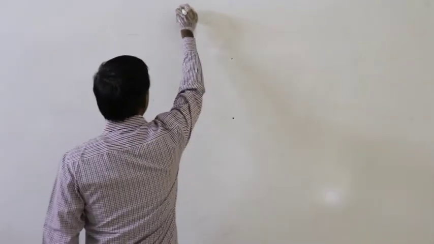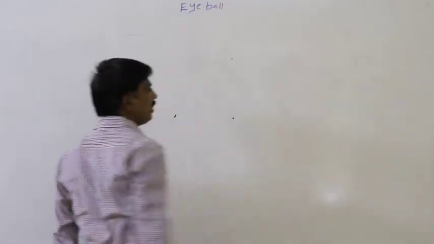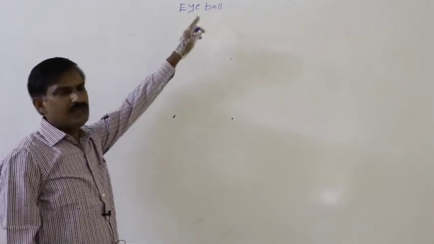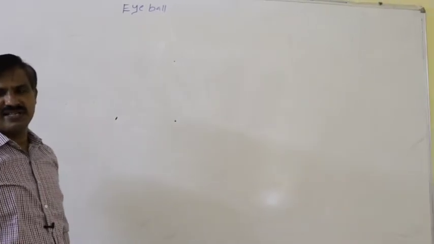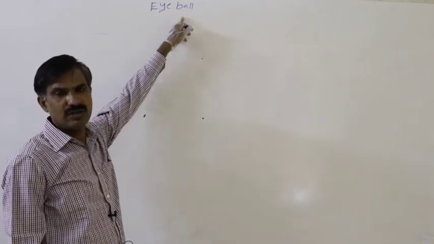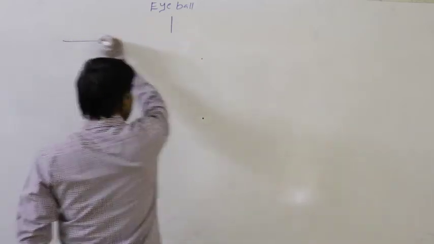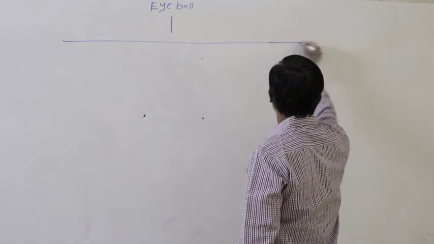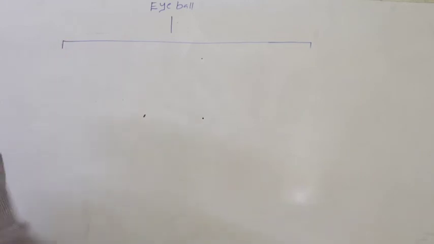Yes, continuation to the last class. Second part in the eye of the person is the eyeball. In the eye of the person, first one is said to be the associated structure. Second part is said to be the eyeball. Again in the eyeball, three distinct layers are present.